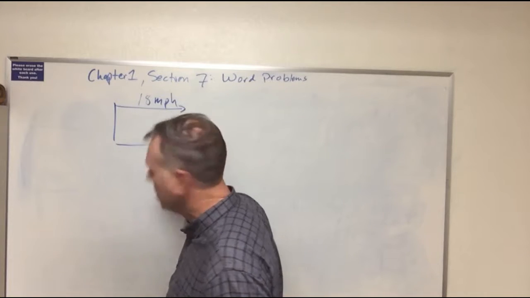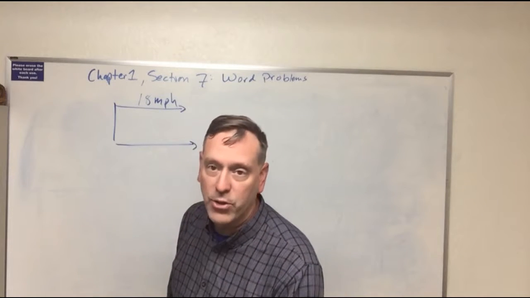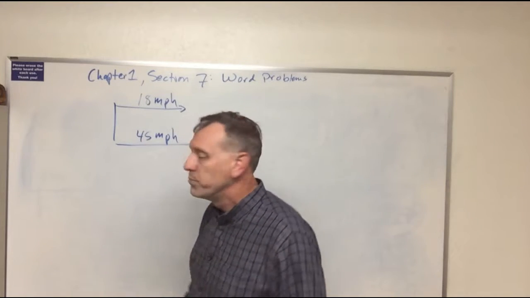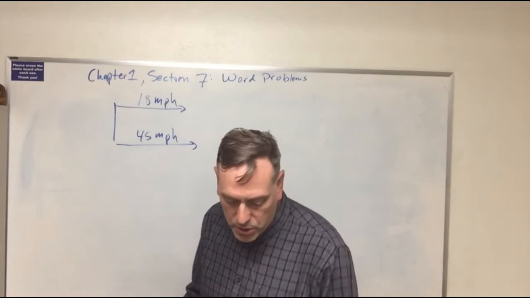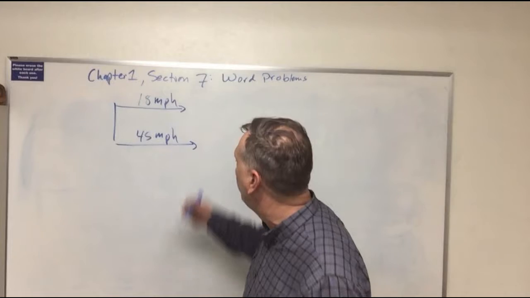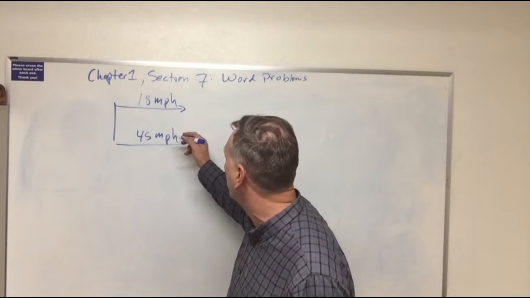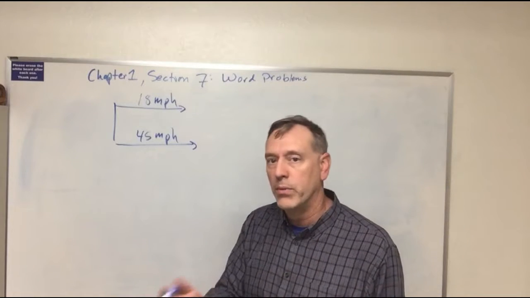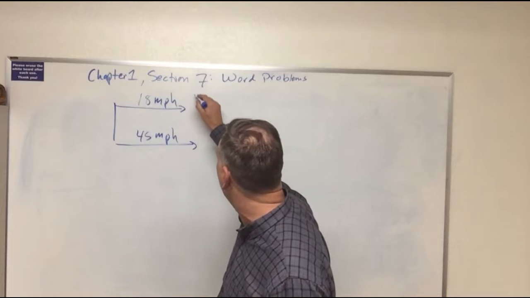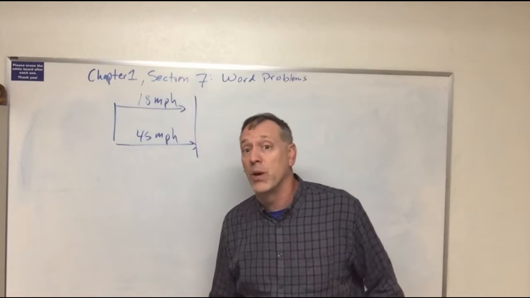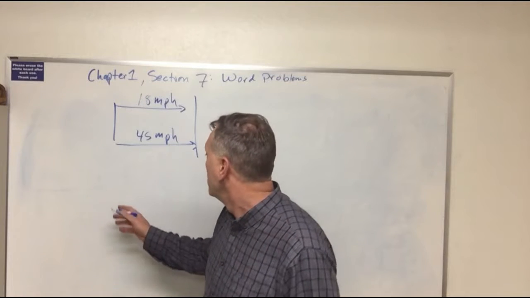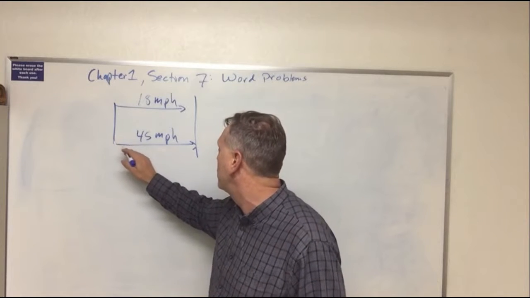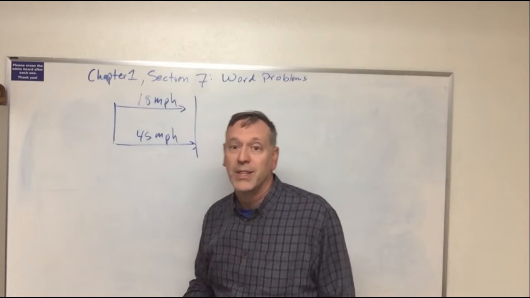We also have a car leaving Las Vegas, as you would imagine, traveling much faster than a bicycle at 45 miles per hour. And the question is, if the cyclist leaves 1 hour before, or if this driver leaves 1 hour later than the cyclist, how long before the two of them meet, how long before the car catches up with the bicycle. Okay, so the bicycle, the gentleman takes out at one time, and then the car takes out at another. The question is, how long before the car catches the cyclist?